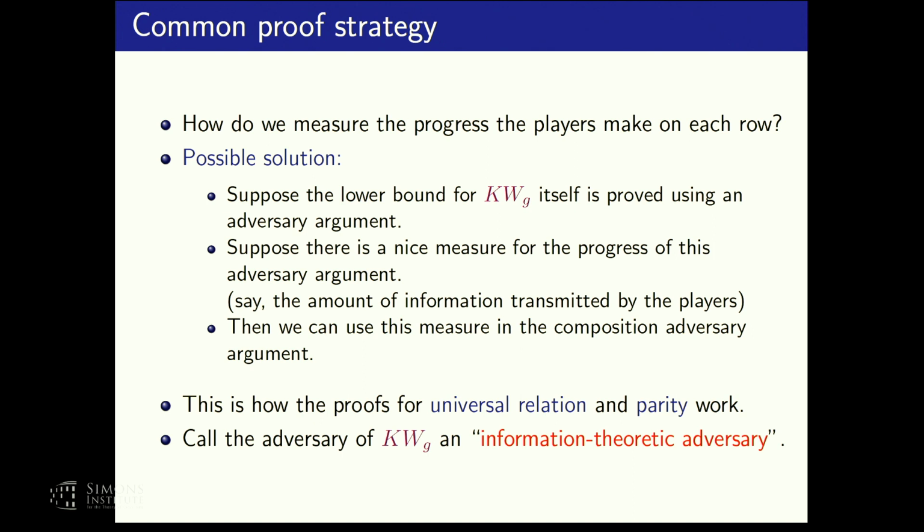Now, for future reference, I would like to refer to this type of adversaries as information theoretic adversaries, because in all the examples I know, these kind of adversaries measure the progress of the players using some kind of an information theoretic measure.